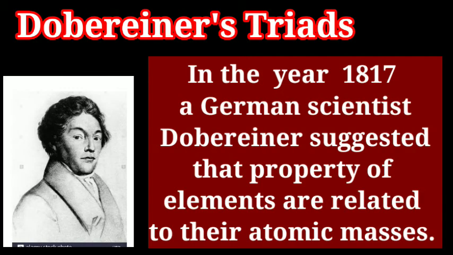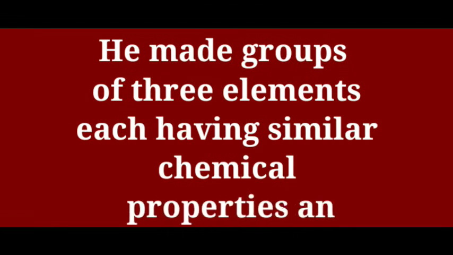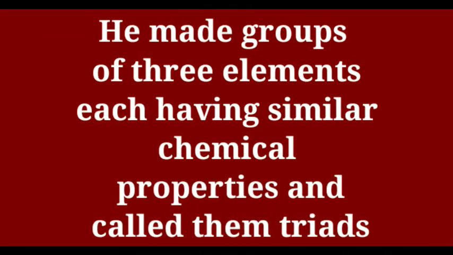Dobereiner. In the year 1817, a German scientist, Dobereiner, suggested that the properties of elements are related to their atomic masses. He made groups of 3 elements, each having similar chemical properties, and called them triads.